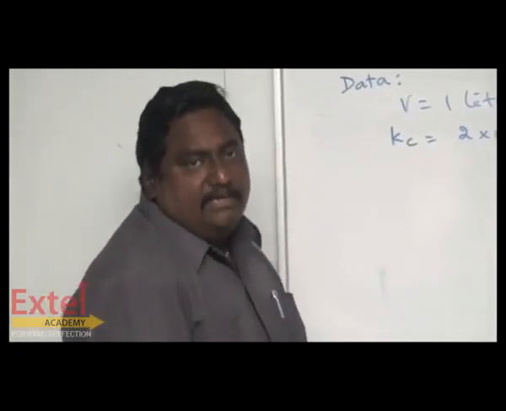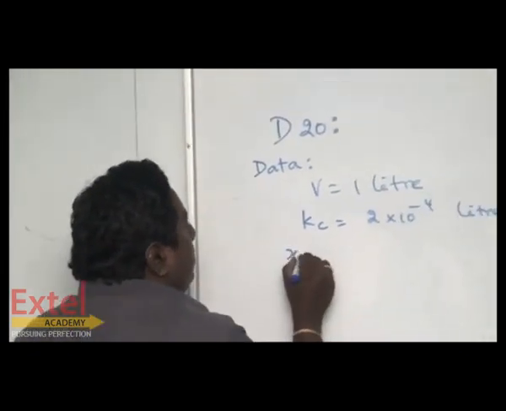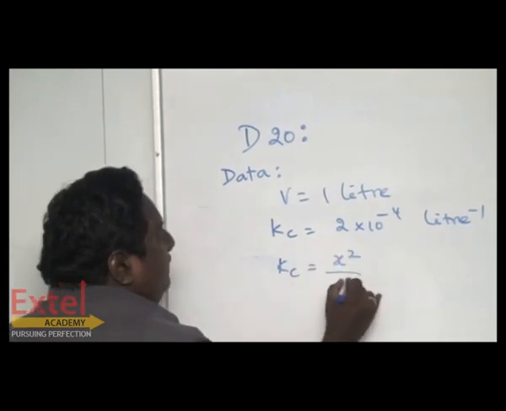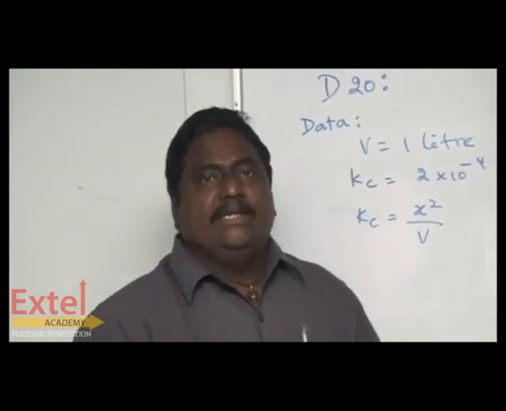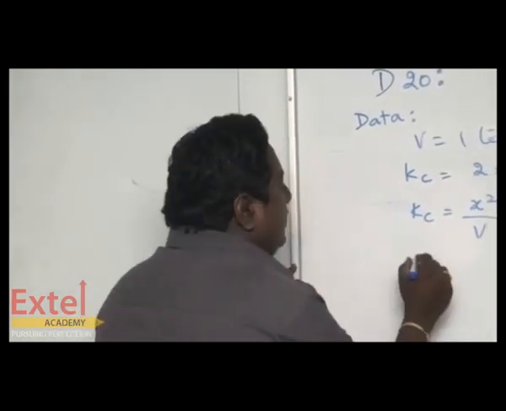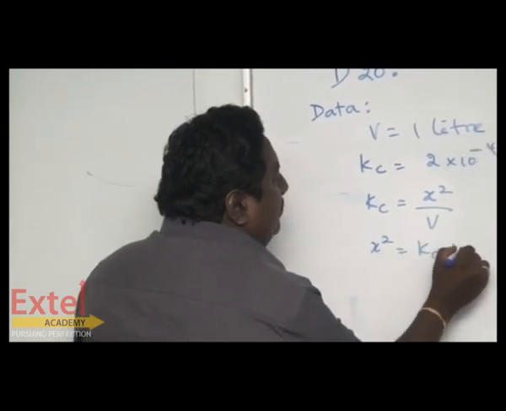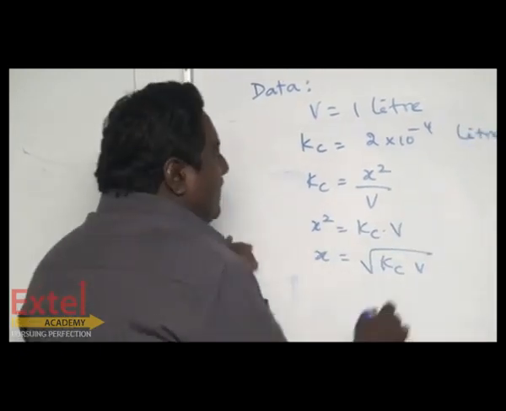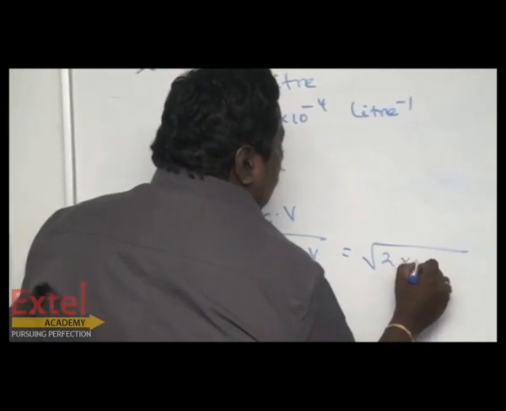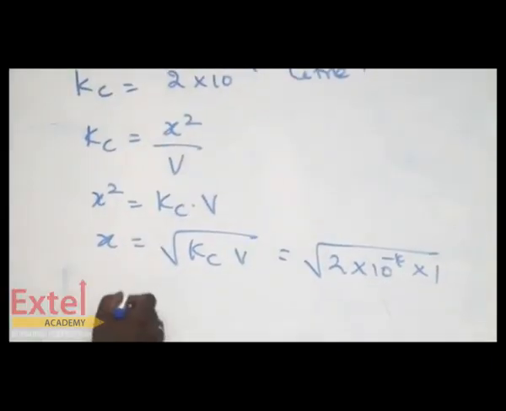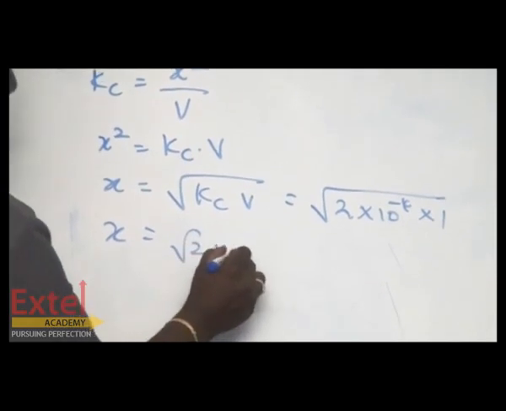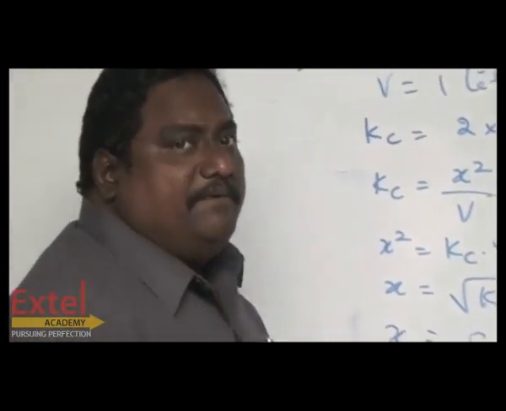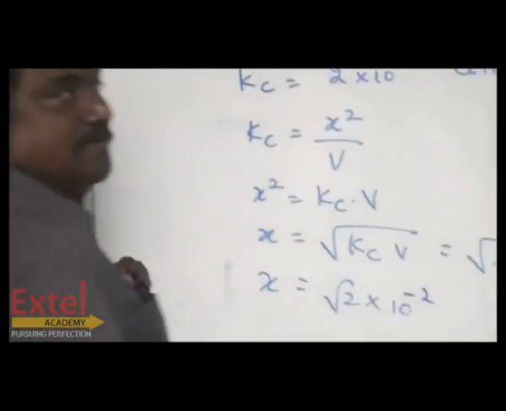You know very well here that Kc can be written as x square by V. What is the formula for Kc? x square by V. Shall we rearrange for x square? x square equal to Kc into V. So x can be written as root of Kc V. Shall we substitute Kc and V? 2 into 10 to the power of minus 4 into 1. That is x equal to root 2 into, how will you take root for 10 to the power of minus 4? You are taking half of the value. Half of minus 4 is 10 to the power of minus 2.